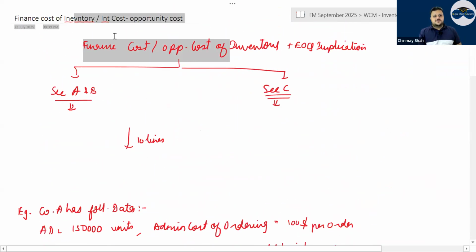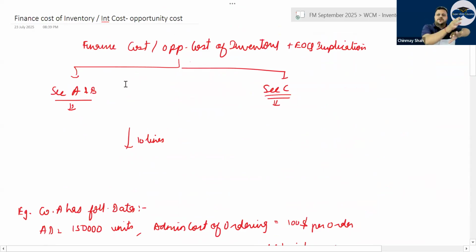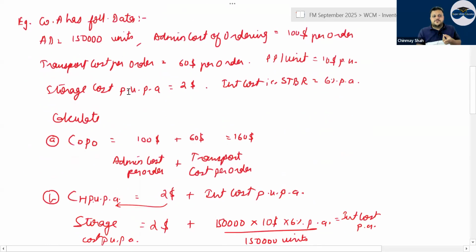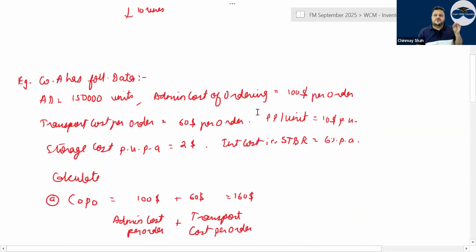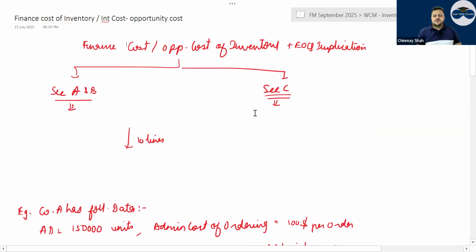Now finance cost, which is included in your calculations. At times finance cost is included in that holding cost. In section A and B, when you are calculating EOQ, finance cost will be included in the holding cost. Like you have 2-3 questions here where you have included the finance cost. Generally, finance cost will be given as how much is the cost per unit per annum.